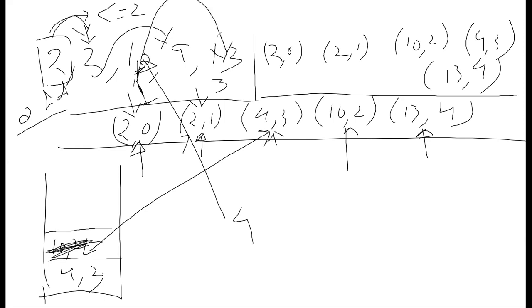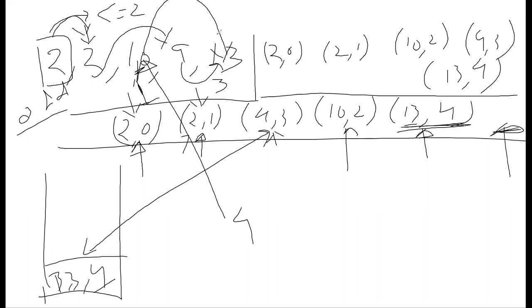Now, coming to the next step, because we still have some entries in the stack and we still haven't verified everything for the stack entries. So for this entry also, we see 13 is greater than 4 and 4 is greater than 3. Fine. So this one will also have an entry of 3 as the next step. Now, this one is not done. What we'll do is we'll push it into the stack. 13, 4. Now there's no more element to process. So we'll pop everything out of the stack and mark them as -1. Means they are not reachable to any other step. They don't have any valid next step.